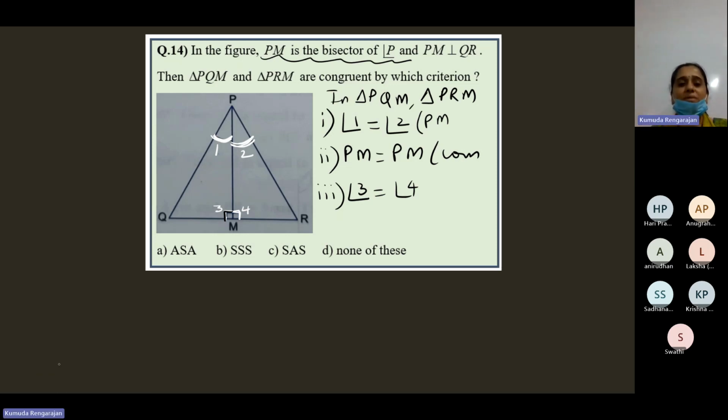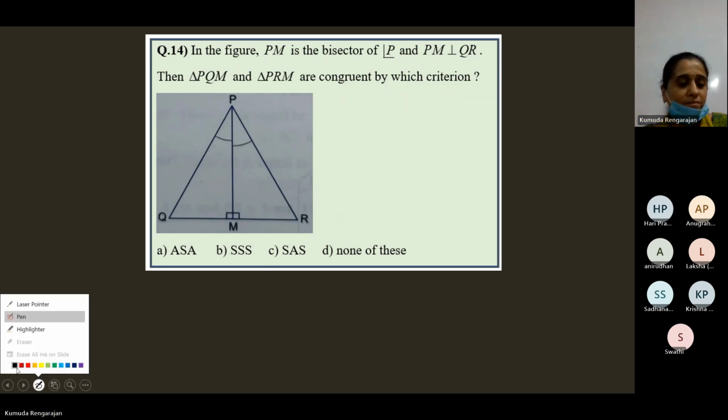So the two triangles are congruent by the ASA congruence criterion. Please make a note of this, children. Please write this.